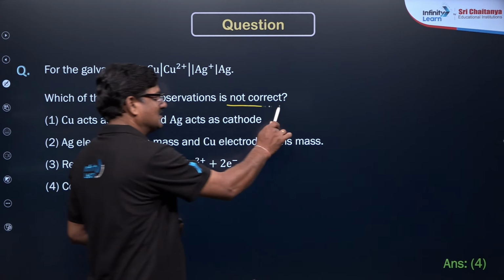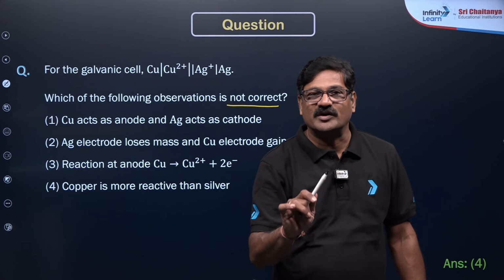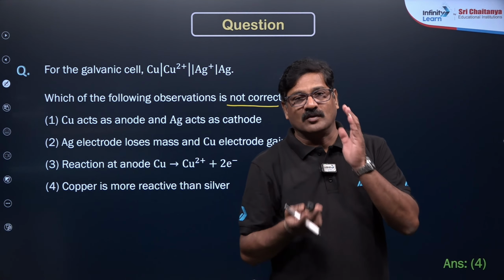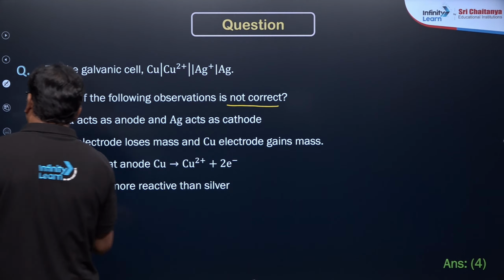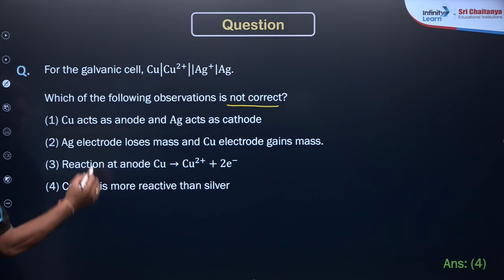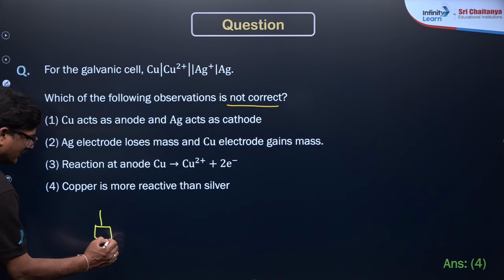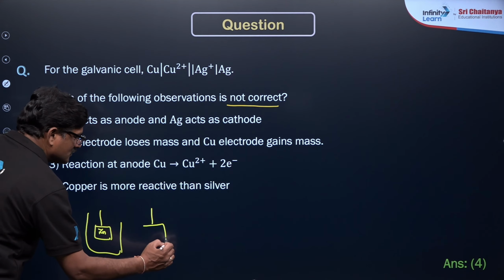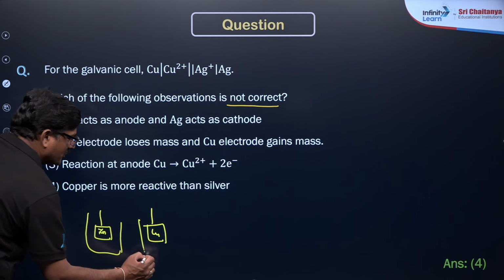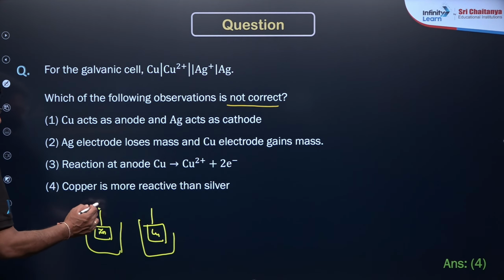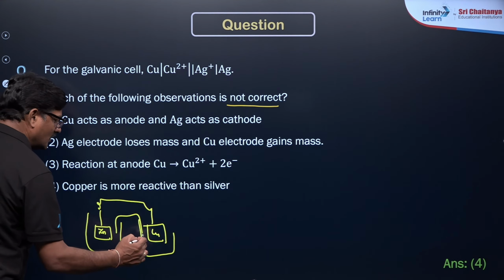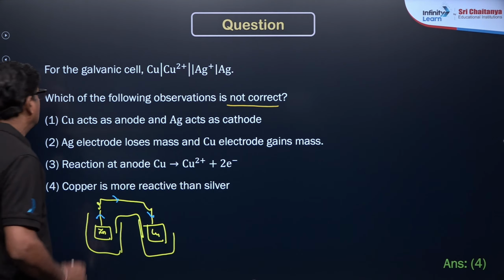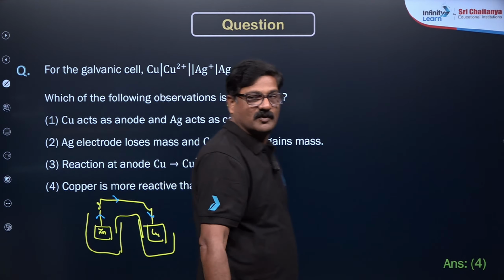The statement that the more reactive metal gets reduced and is used in the cathode is not correct. Now, how do we know? A simple thing: when you use zinc, I just want to introduce one thing here. When you use copper in copper sulfate, the electrons move from zinc to copper.